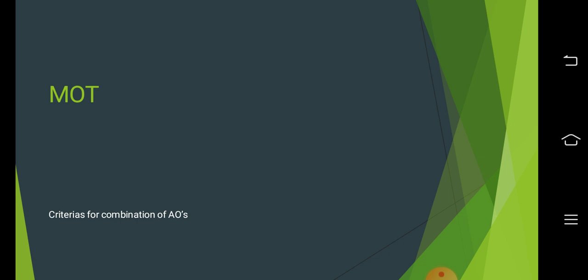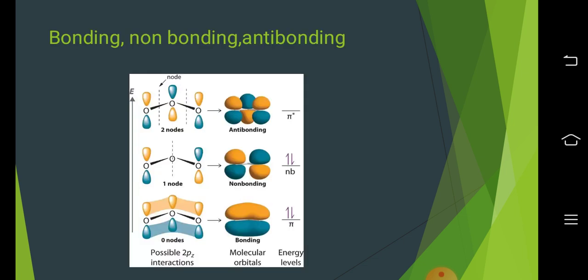Here there is a mention of criteria for combination of atomic orbitals. Having a glance at the bonding, non-bonding and anti-bonding types of orbitals, you can see the 2pz interaction, whether it is pi or pi star. Whenever we put a star, it is anti-bonding.